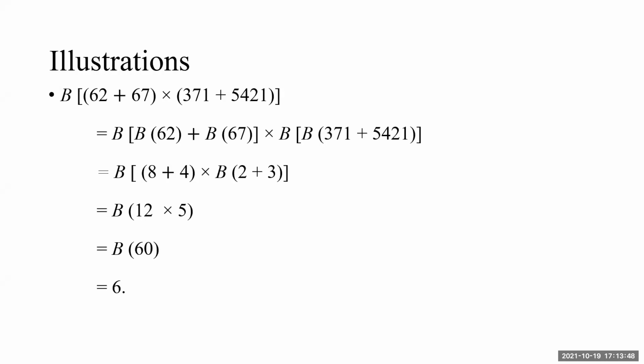Finally, 12 into 5 equal to 60 and 6. That is one easy way. Or you can say that B of 12 is 3, B of 5 is 5. So that becomes 15. And then Bijanka of 15 is 6. Any one way, again an observation of the situation. That's how we can deal with Bijanka of product of the sums.